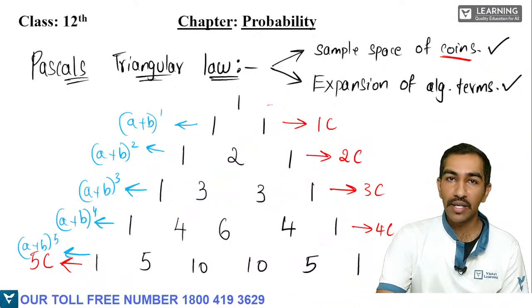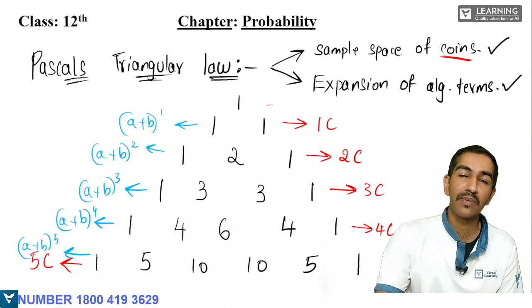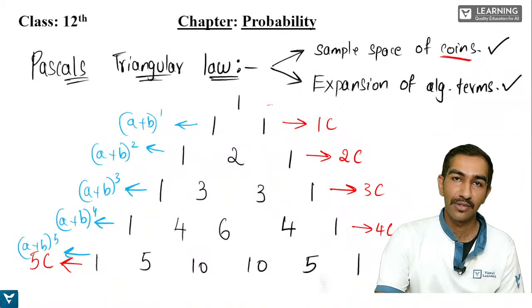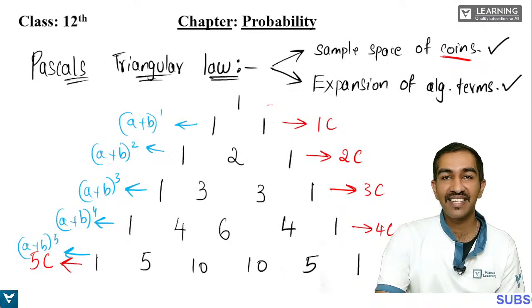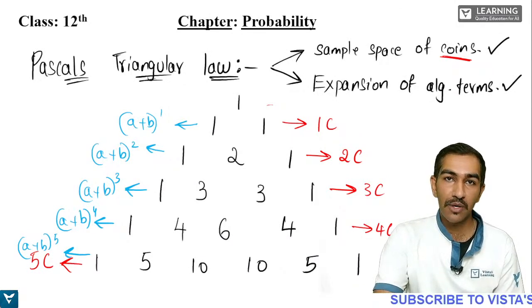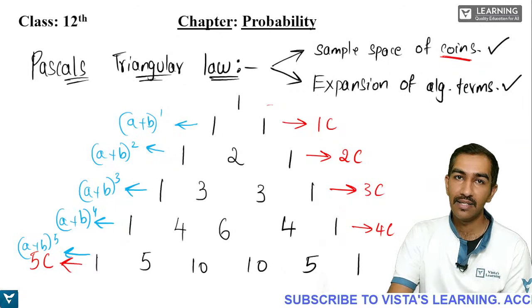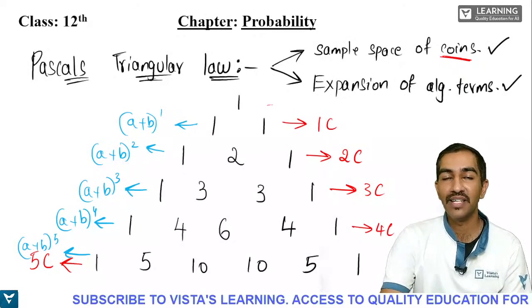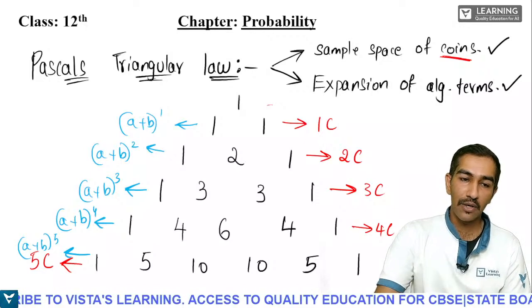So I think you'll be knowing (a plus b) the whole cube. That is the last expansion you know. So if I ask you what is (a plus b) whole to the power of 5, you definitely don't know that. Correct? So now how to tell that on the spot? Simply draw a Pascal's triangle. So you can easily tell what is the expansion of (a plus b) whole to the power of 5. Very easy it is. Okay, now let us see how this is used, students.